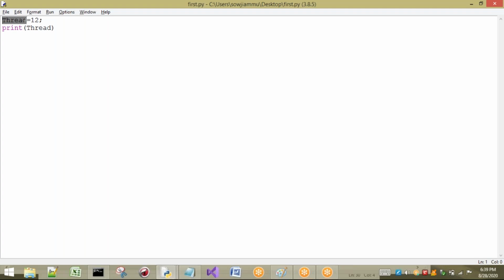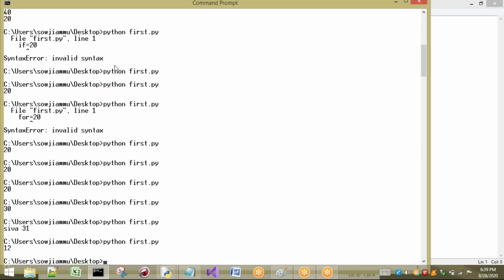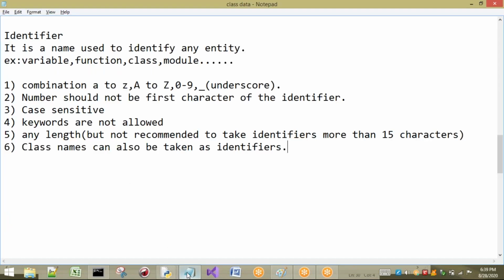He cannot understand why it is written here. So it is not recommended to take class names as identifiers. This rule is applicable but not recommended to use. Class names can also be taken as identifiers, but not recommended.